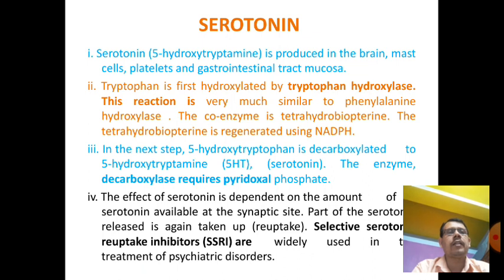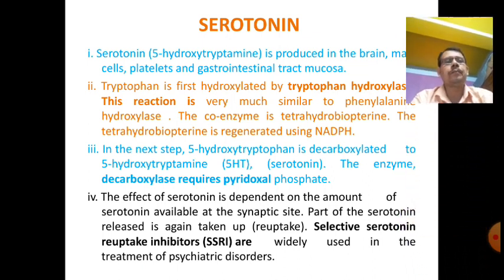The coenzyme is tetrahydrobiopterin, which is generated using NADPH. In the next step, 5-hydroxytryptophan is decarboxylated to 5-hydroxytryptamine or serotonin. The decarboxylase enzyme requires pyridoxal phosphate.